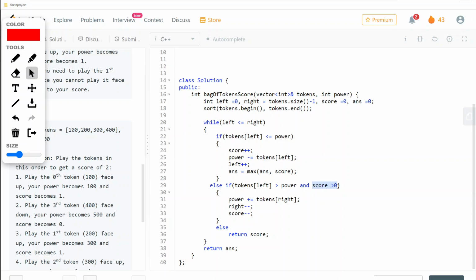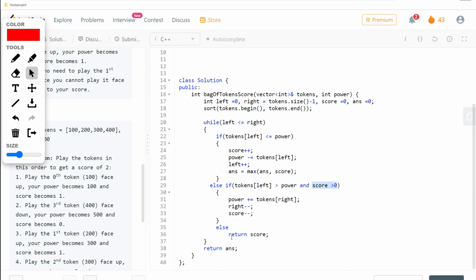So if our score is greater than 0, then at that point we will simply go towards the right, and in that rightmost, whatever is the maximum power we will get, and then decrement our right so that we do not use that particular token again, and decrement the score, because we have played a token face down.